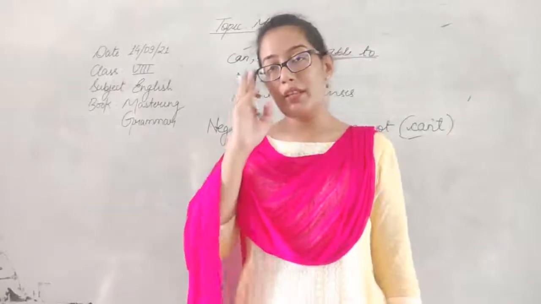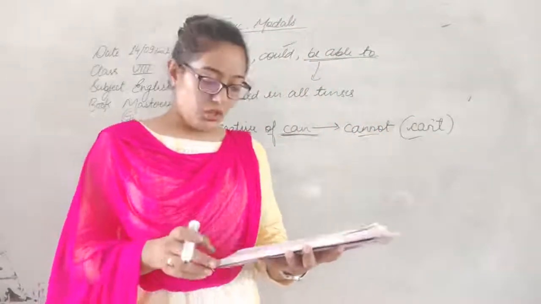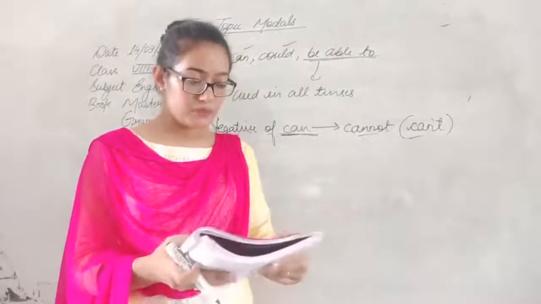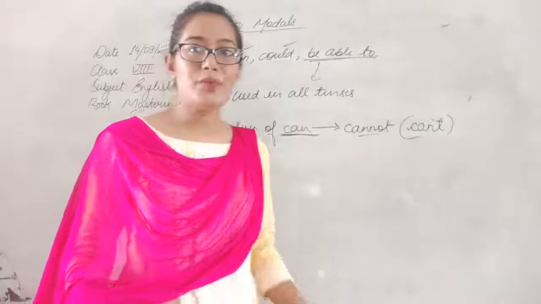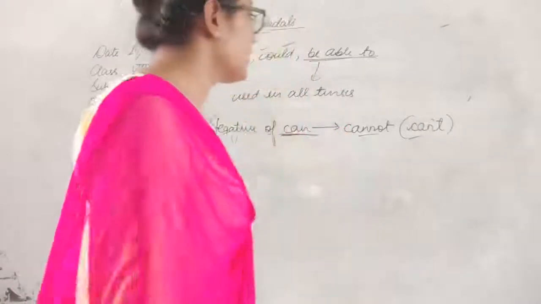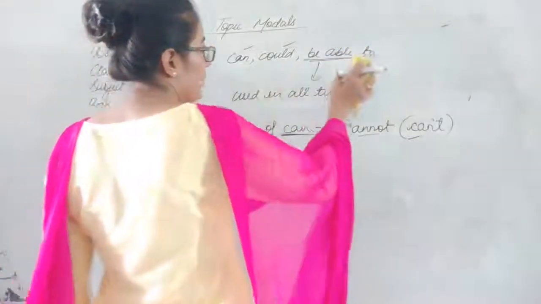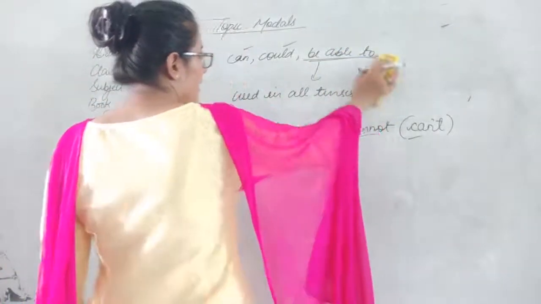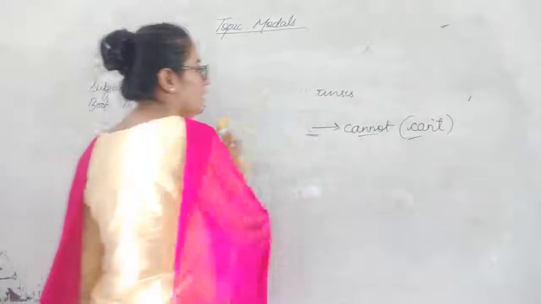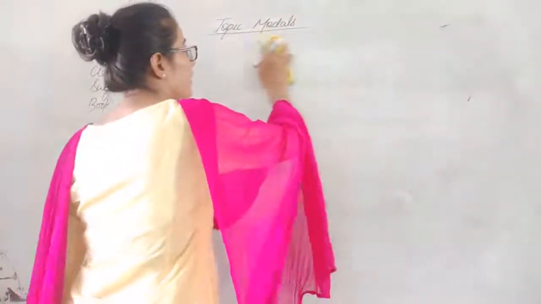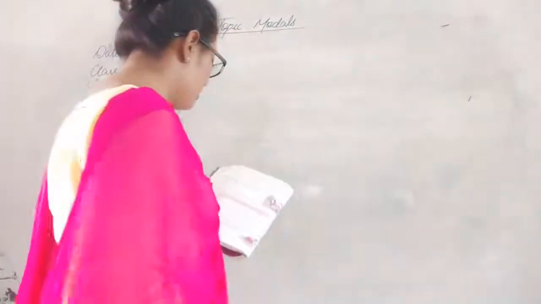Okay, now you would be doing the exercise on your own. Let's move on to asking things. Okay, in this can, could and be able to, we were talking about possibility and ability. Now in this another topic, that is asking for things.